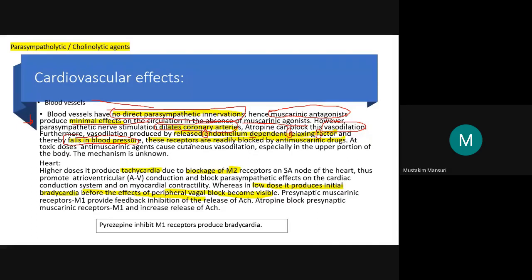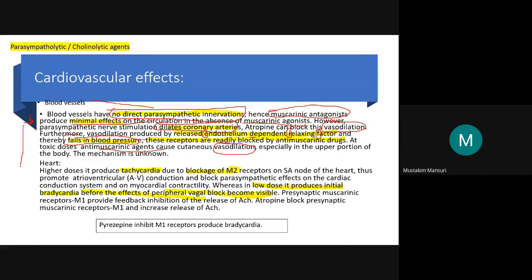These receptors are readily blocked by anti-muscarinic drugs. At toxic doses, anti-muscarinic agents cause cutaneous vasodilation, but the mechanism for this is still unknown.